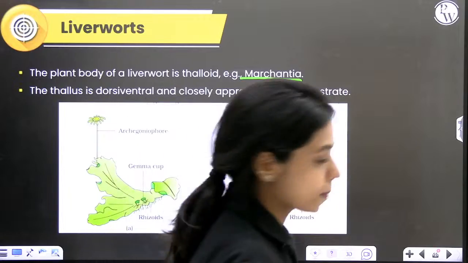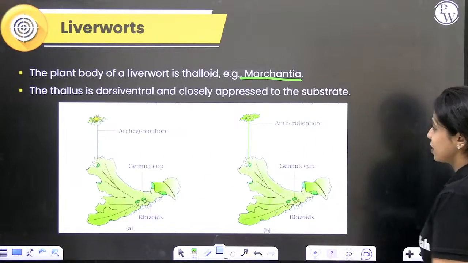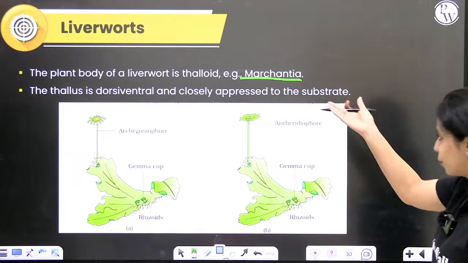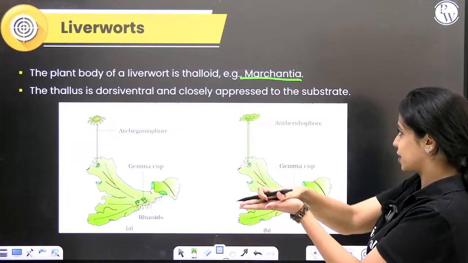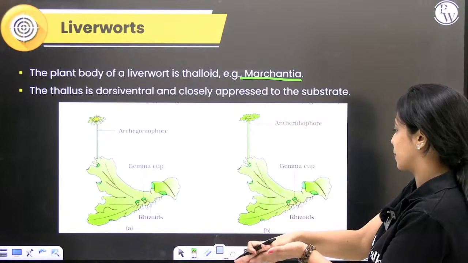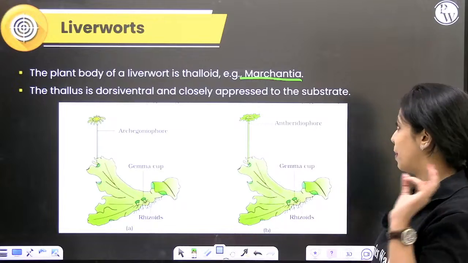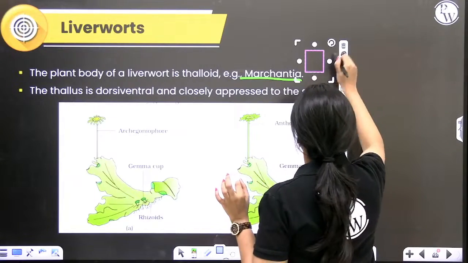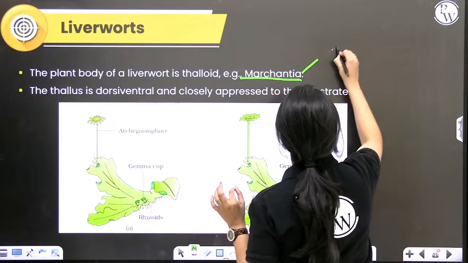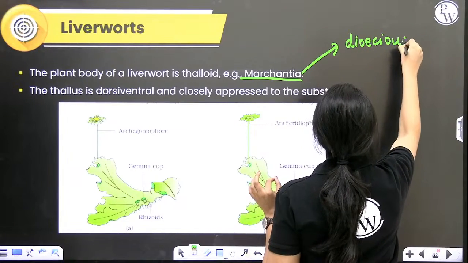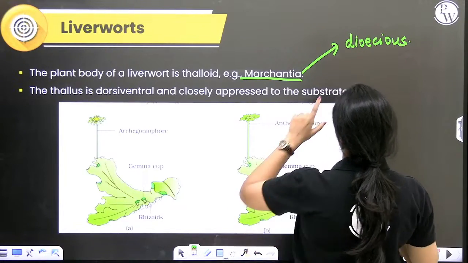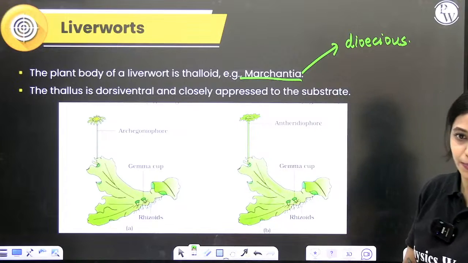Yeah. So the plant body of a liverwort is obviously thalloid because it is also a bryophyte. It is dorsiventral, that means it's flat and it's closely pressed to the substrate. Remember this very well. Marchantia is an example for a dioecious liverwort.